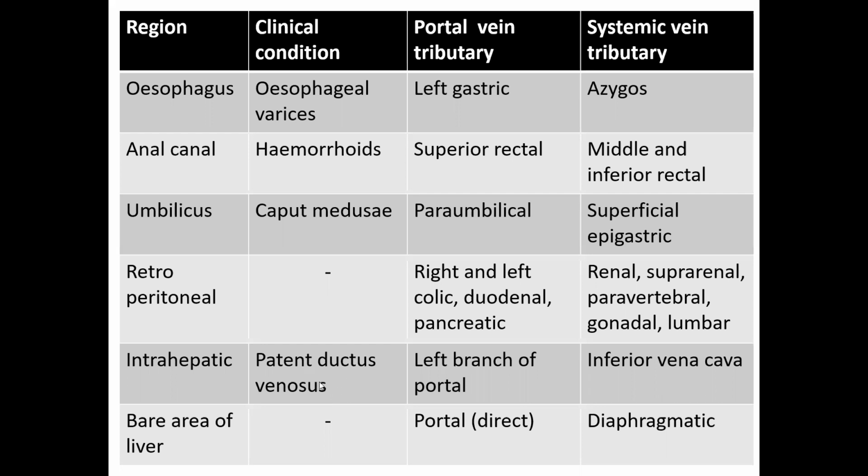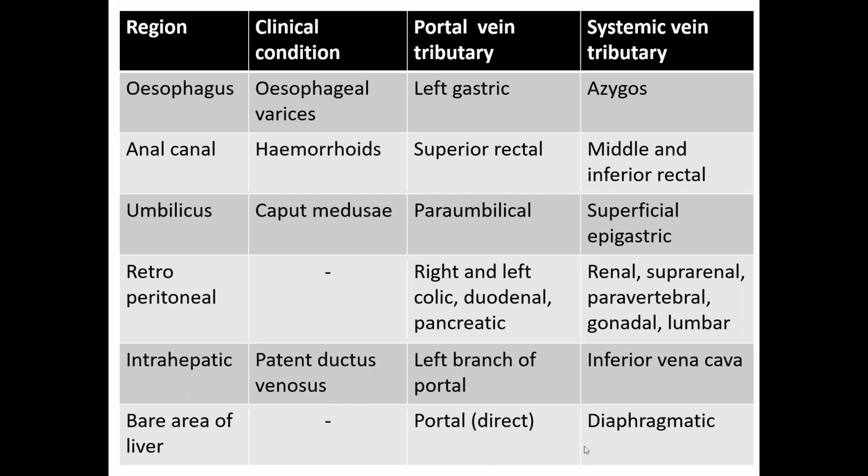That is called patent ductus venosus. Like patent ductus arteriosus, which is the communication between the left branch of the pulmonary artery and the aorta, this is the left branch of the portal vein with the inferior vena cava. That's why it's called ductus venosus.